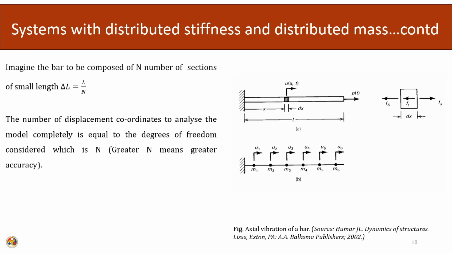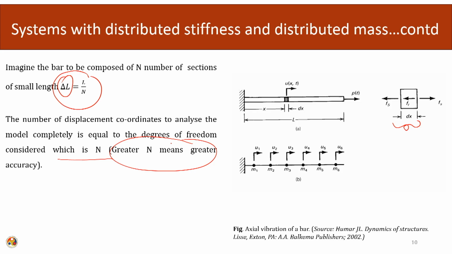So, we are trying to divide the bar into n number of sections, such that this small length is the total length divided by the number of sections. And if we squeeze it, n to infinity, we will obtain what is known as the differential section. The number of displacement coordinates needed to analyze the model completely is equal to the number of degrees of freedom. And when n is very great, it means we will have greater accuracy.